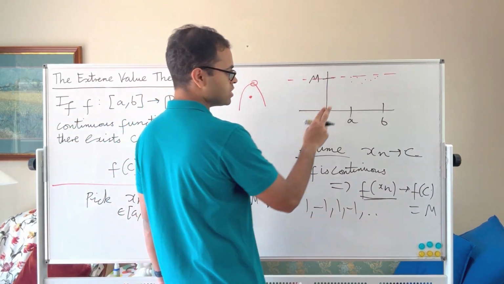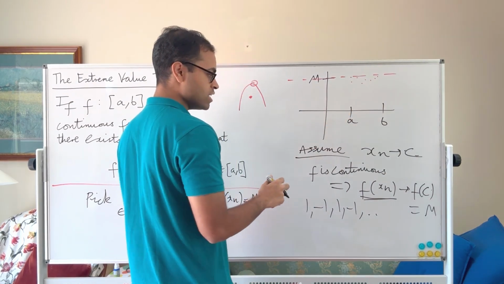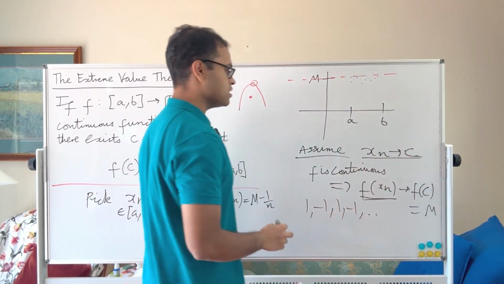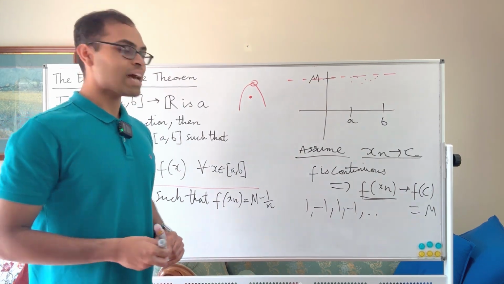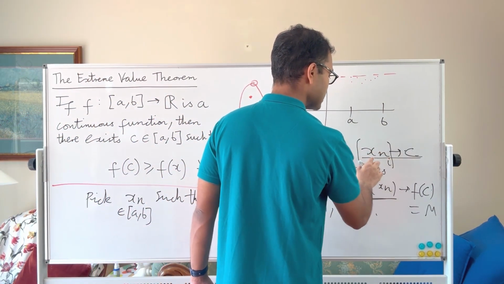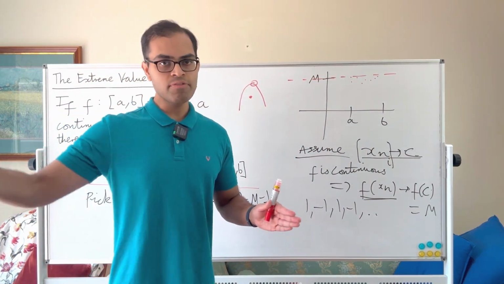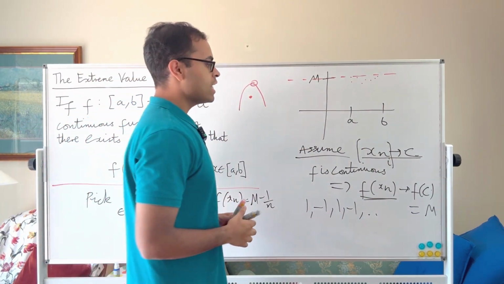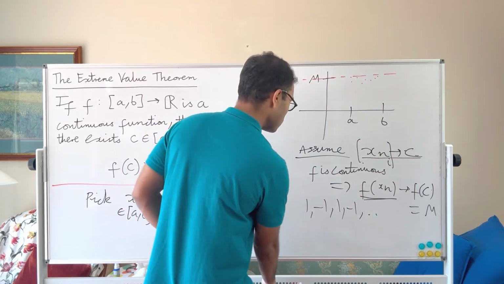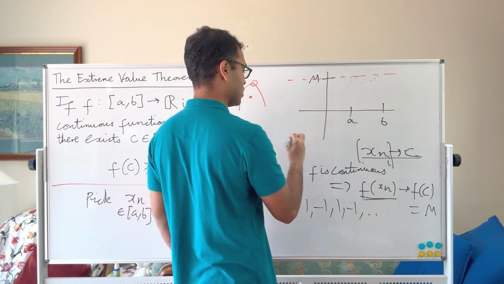So Bolzano-Weierstrass says a bounded sequence has a convergent subsequence. So although our xn doesn't converge, we can find a subsequence that converges. We can just modify this. We can find a subsequence xni, some infinite collection of terms of the sequence, that converges to c. And then we don't need to use an assumption, we can say that this exists by the Bolzano-Weierstrass theorem.